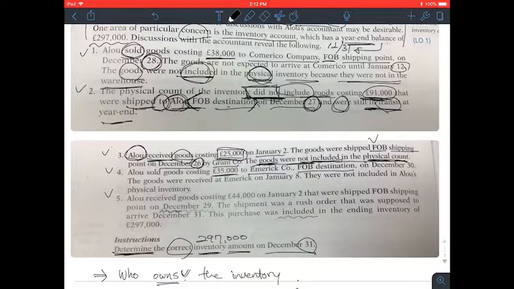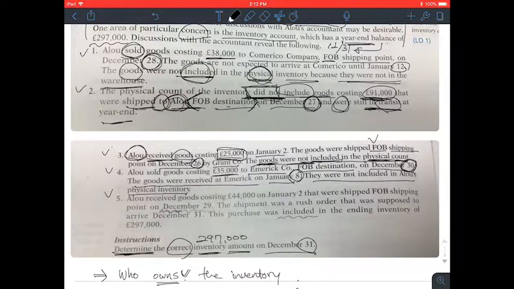That means Alu has the ownership until the product reaches Emery Corporation. So Alu sold the goods December 30th, and the goods were received at Emery on January 8th. And they were not included in Alu's physical inventory.